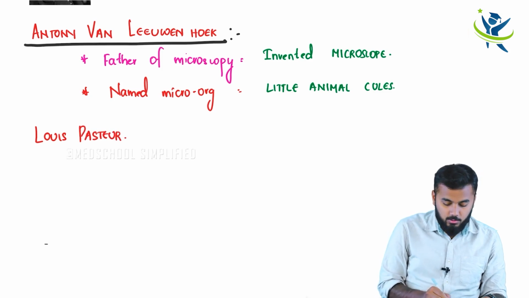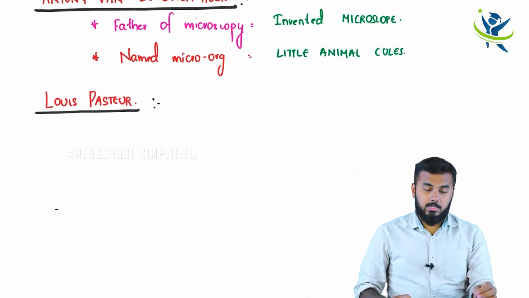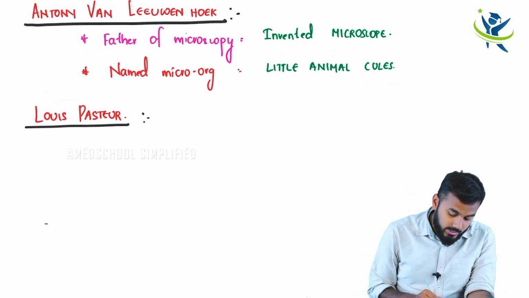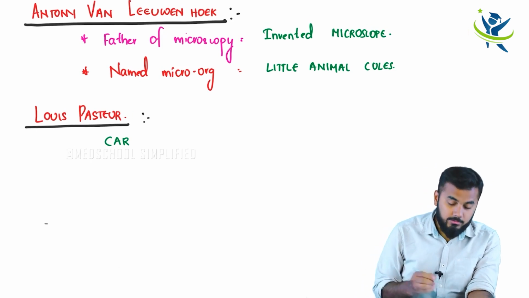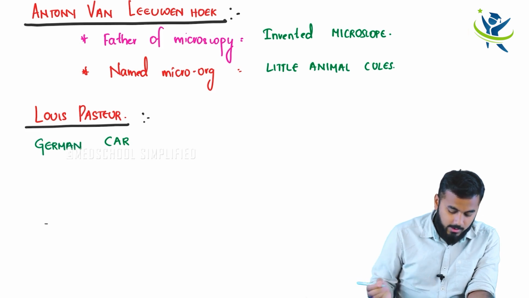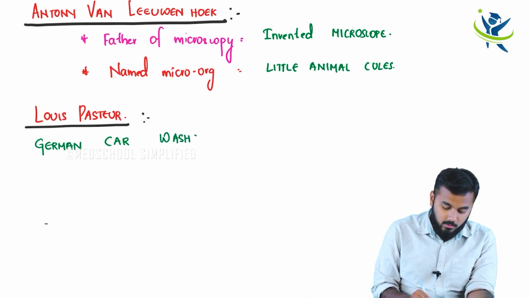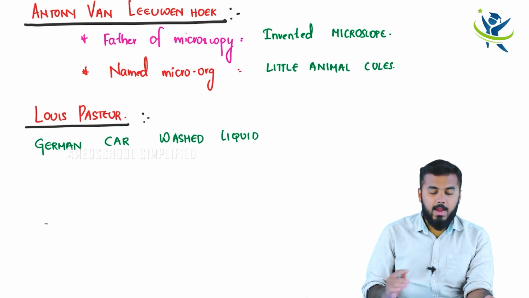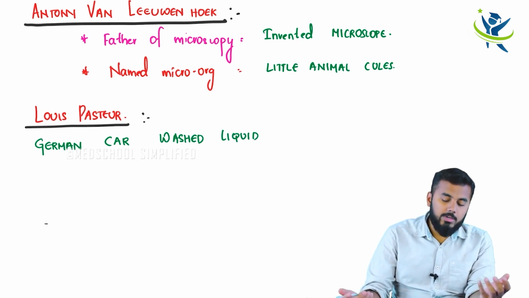Now, a very important thing to know about Louis Pasteur: once upon a time, Louis Pasteur took his car, a car from Germany. He took his German car and completely washed that car. Washed with what? Obviously with some liquid. He completely washed that car and went on a trip. Clear?